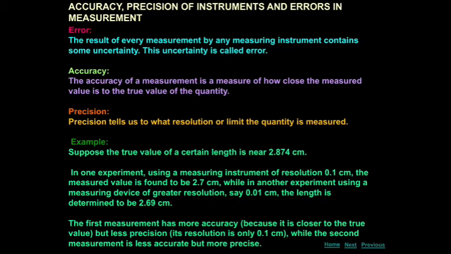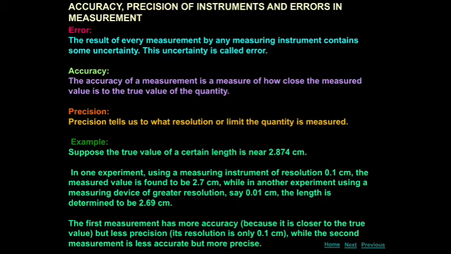Accuracy is how close the measured value is to the true value of the quantity. Next, what is precision? Precision tells us what resolution or limit the quantity is measured. Okay, so it's enough for this topic. Example is not necessary for this topic.